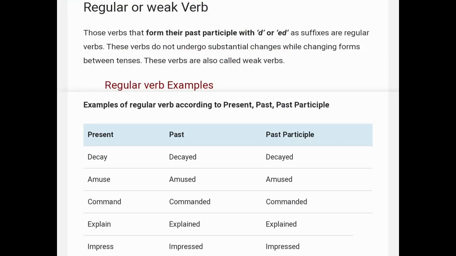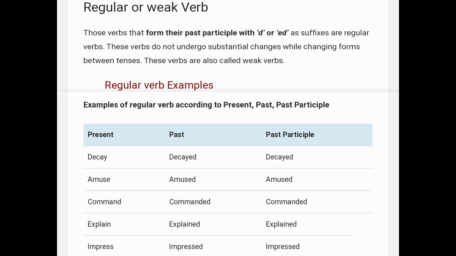Those verbs that form their past and past participle with D or ED as suffixes are regular verbs. These verbs do not undergo substantial changes while changing forms between tenses. These verbs are also called weak verbs. So regular verbs do not change their forms between the tenses, keeping the base form unchanged, and by just adding D or ED as suffixes, they are converted into the past and past participle. Now see some regular verb examples. First is the present form, then the past form, and then its past participle.